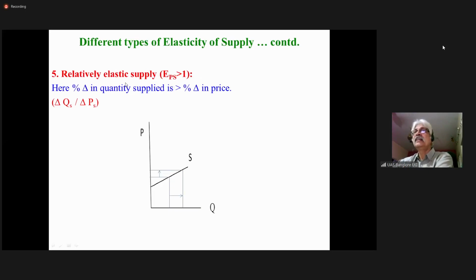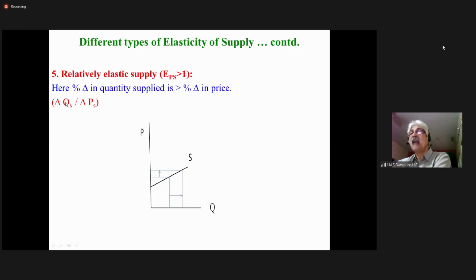The next one is relatively elastic supply, where the coefficient of price elasticity is greater than 1. Here, the percentage change in quantity supplied is more than the percentage change in price. You can look at the graph here. The percentage change in price is smaller, but the percentage change in quantity supplied is larger.